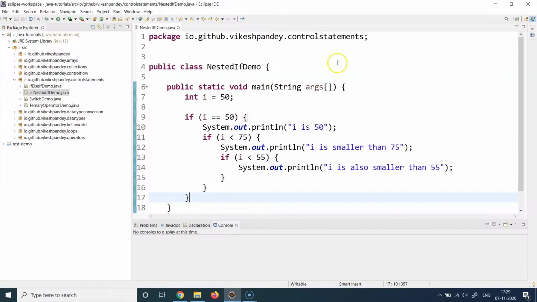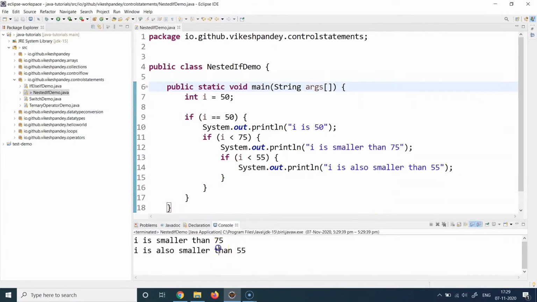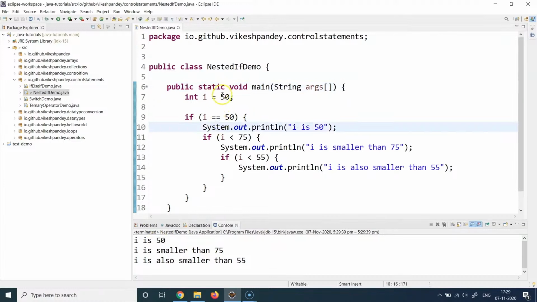So that's about this program. Let's see if we run this program, what output do we get, and let's interpret that output. I'll just right click, run as Java program, and I see some output in the console. First, I get "i is 50". So line number 10 gets printed because i is 50.